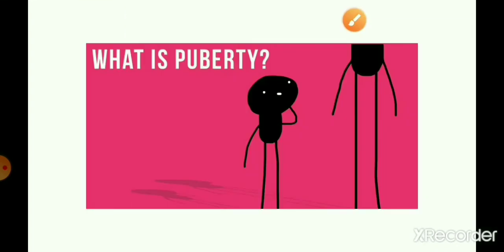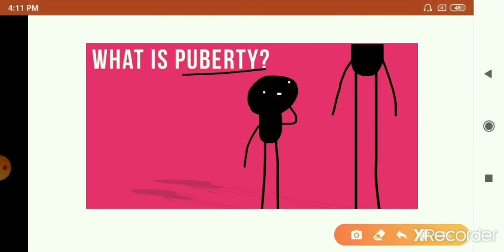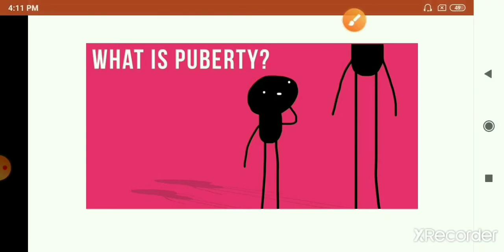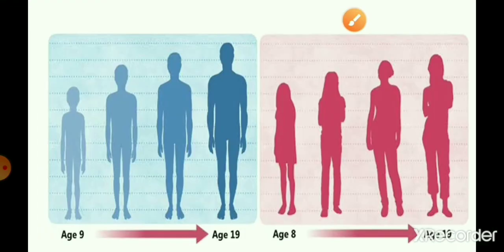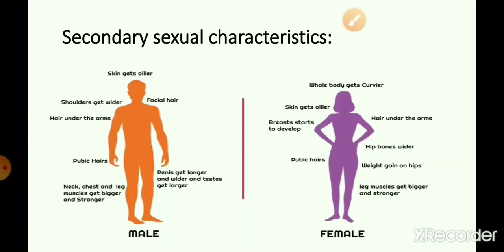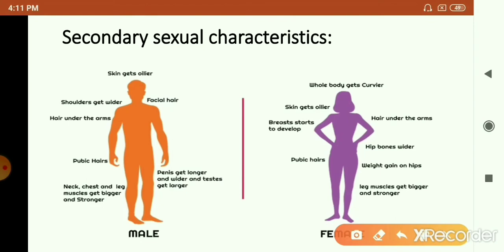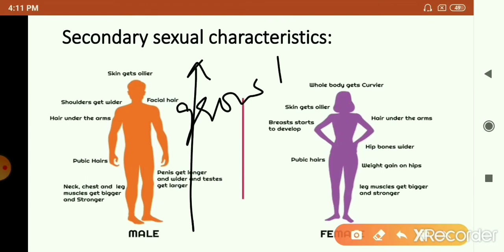Adolescence begins when the individual achieves puberty. Now let us study what changes occur in males and females once they have reached puberty. There are some changes which are common. What are the common changes? You find there is a sudden growth spurt. There is a sudden increase in height.